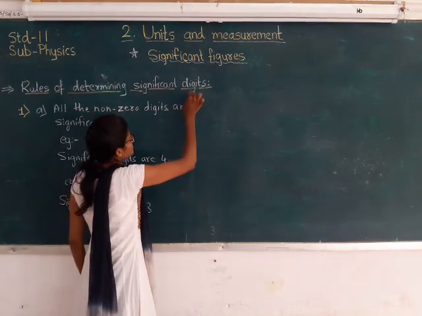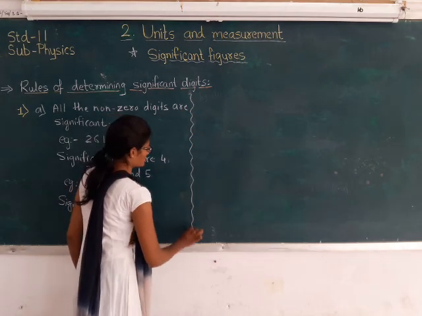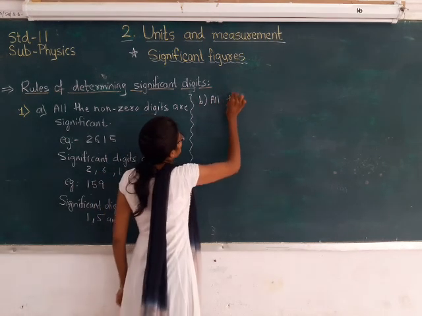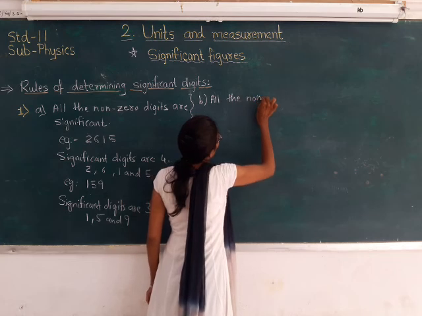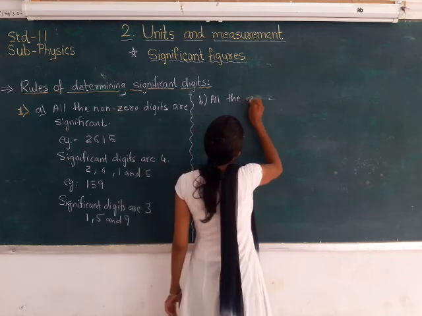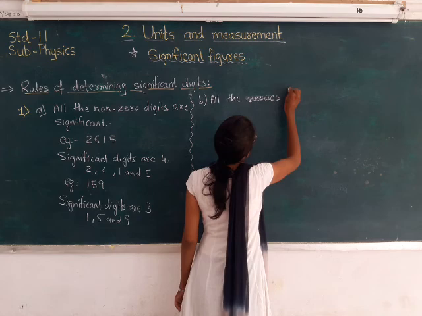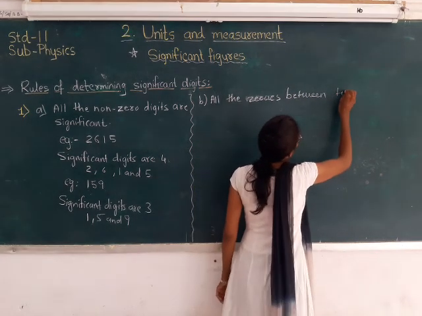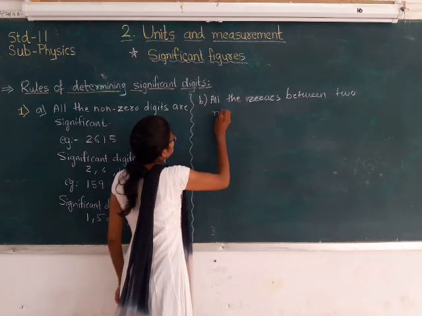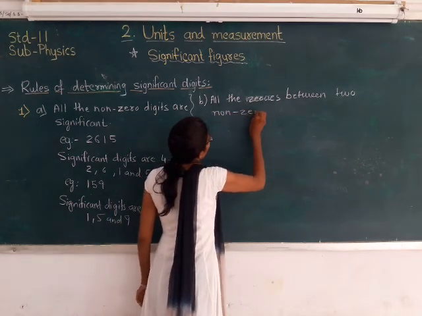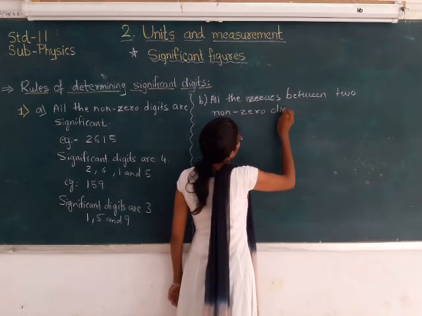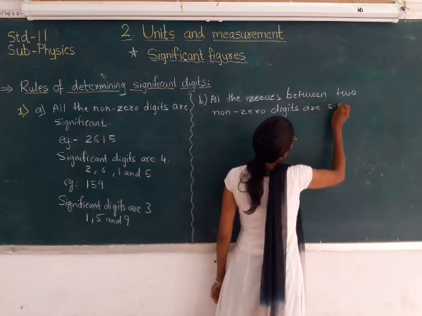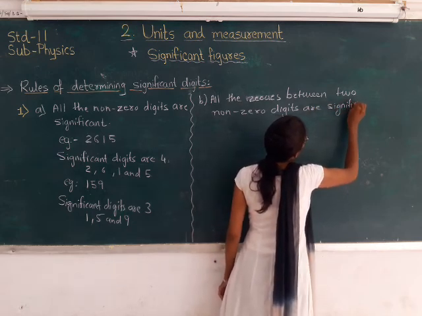Second rule: all the zeros between 2 non-zero digits are significant.